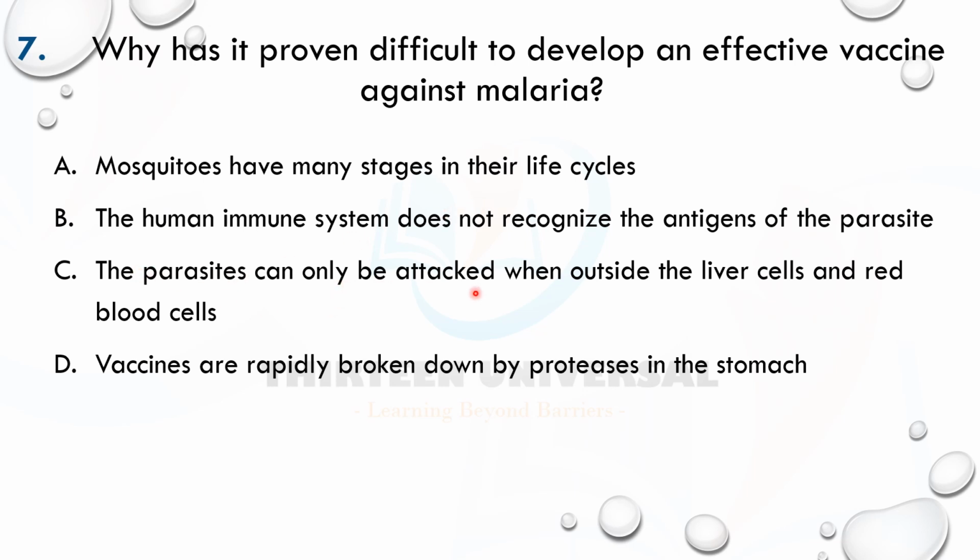The parasites can only be attacked when outside the liver cells and red blood cells. That is it. Why? Because the malaria parasite is an endoparasite. An endoparasite stays inside the host cell. Okay, that is called antigenic concealment when they don't come in contact with the immune cells, right? So this is the answer. Okay, let's look at this: the vaccines are rapidly broken down by protease in the stomach. No, that's not the reason for malaria. Okay, this could be the reason for cholera, but not for malaria. All right, so that's C.